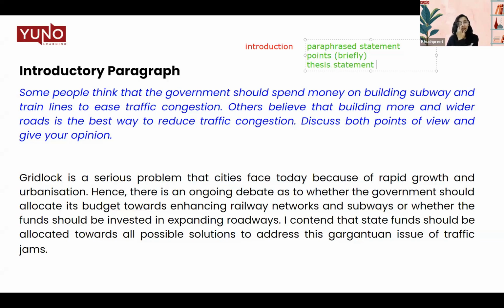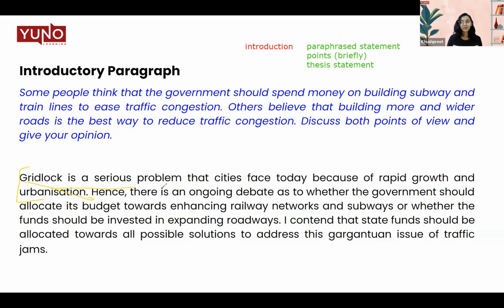So what was the instruction here? Your opinion. Discuss both sides. Once you've done with that, you give your opinion. So your opinion could be, I believe this, either one-sided or a balanced opinion. So let's see. For this question, we have started with a background statement, which is again an optional statement. You may or may not include it, but we have chosen to include it in this particular essay.